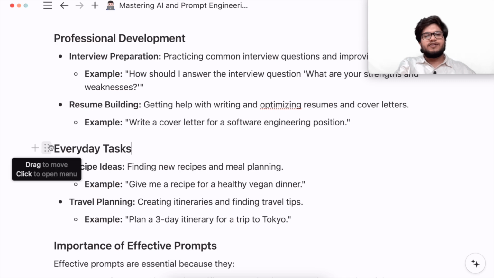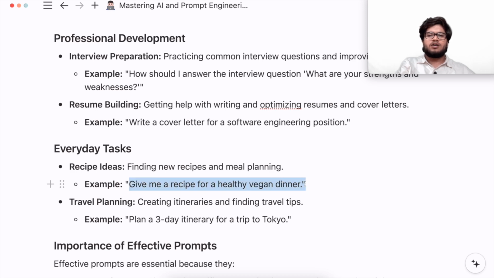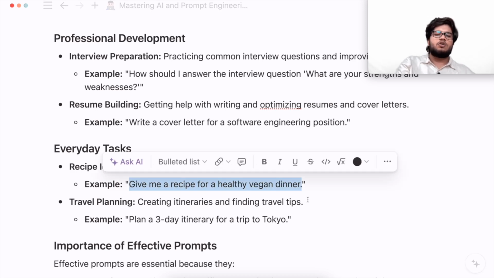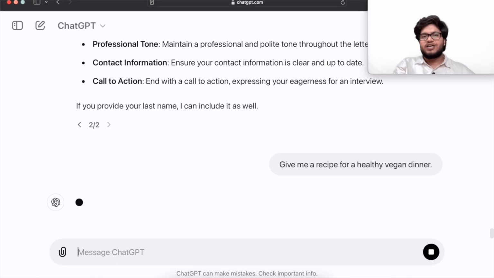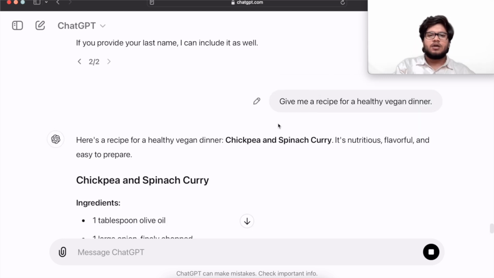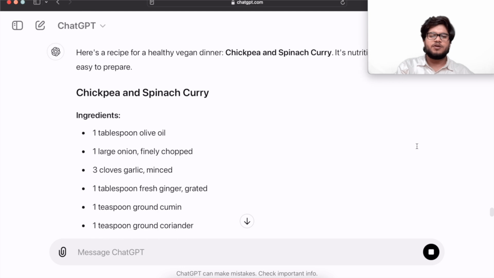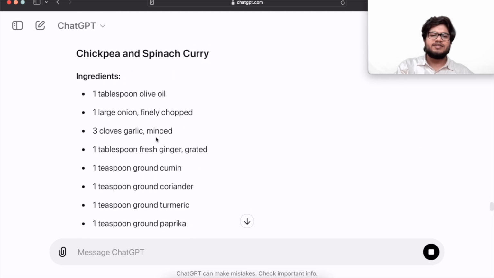Now let us come to everyday tasks: recipe ideas, finding new recipes and meal planning. "Give me a recipe for a healthy vegan dinner." So now let us prompt this to ChatGPT. Give me a recipe for a healthy vegan dinner. Now this is a chickpea and spinach curry. It's nutritious, it's flavorful, and it's easy to prepare. First it will tell you what ingredients you need.